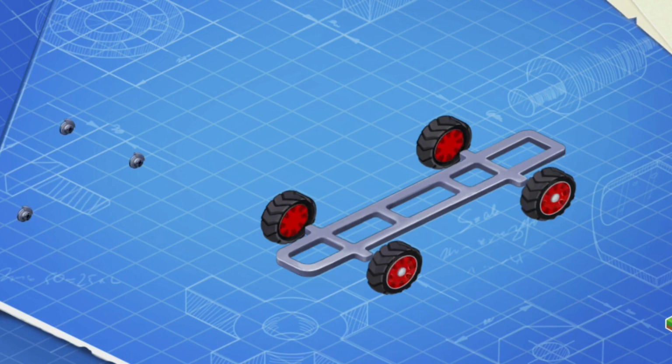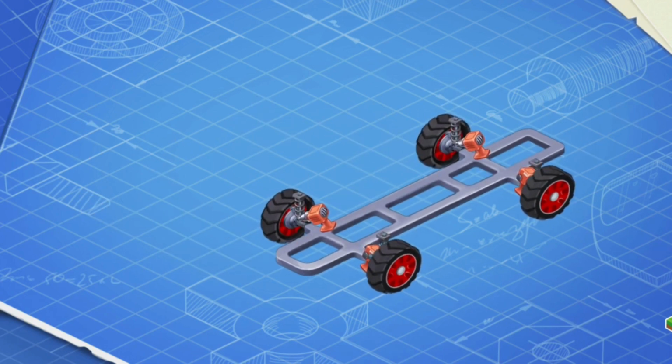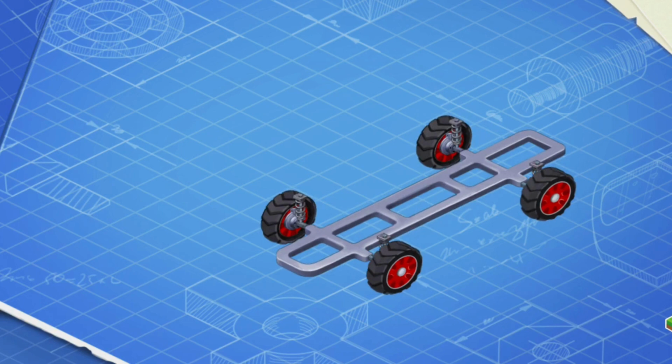And now we need to install brakes. Brakes are needed to slow a car down or stop it. Now let's install suspension. Suspension keeps the car from shaking while driving.